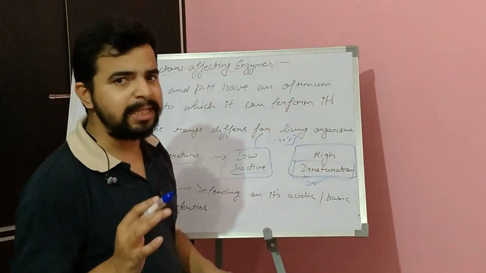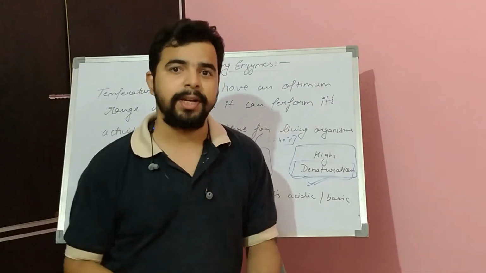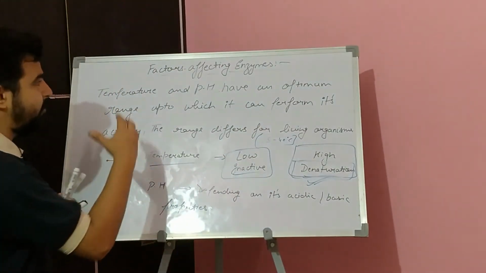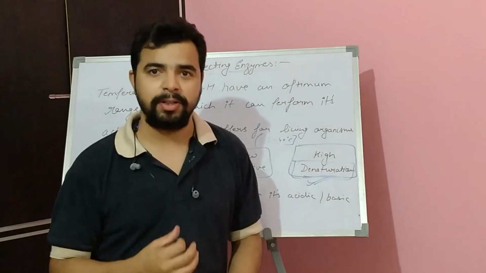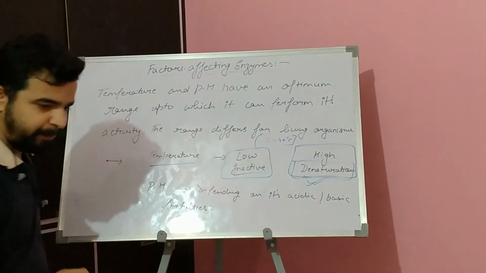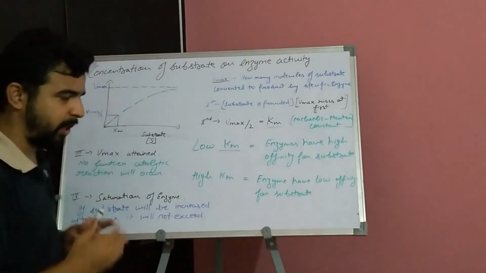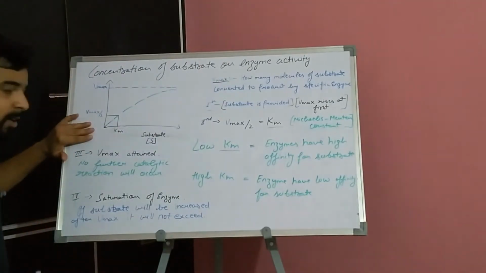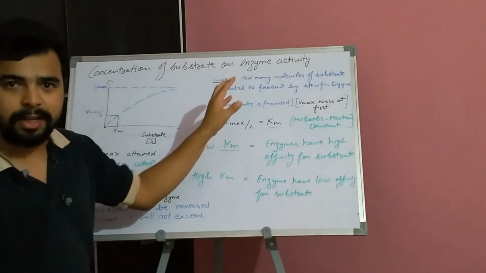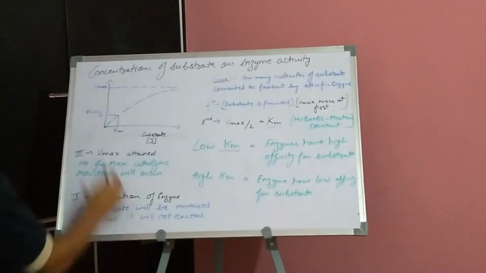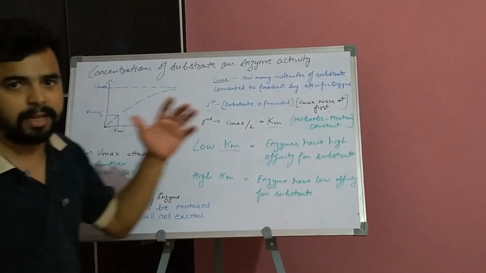So we have seen that enzymes are very specific with the temperature, with the pH, with the substrate. One more factor that affects enzyme activity is the concentration of substrate, and this is very important. We are going to see it graphically. In this graph, Vmax is the final velocity of enzyme activity, Vmax by 2 is the half, Km is the Michaelis-Menten constant, and S is the substrate.